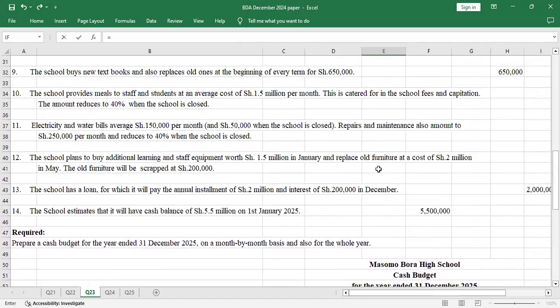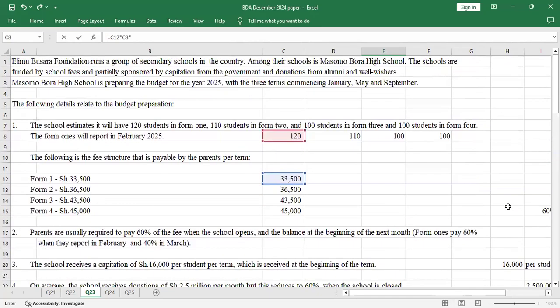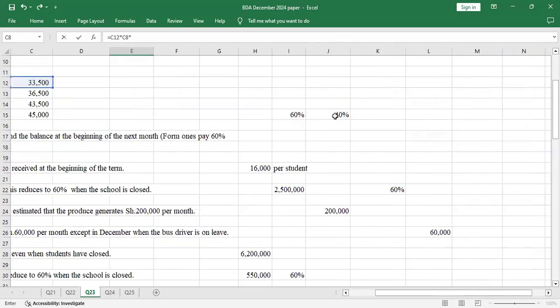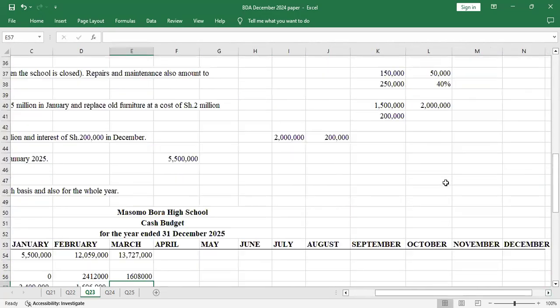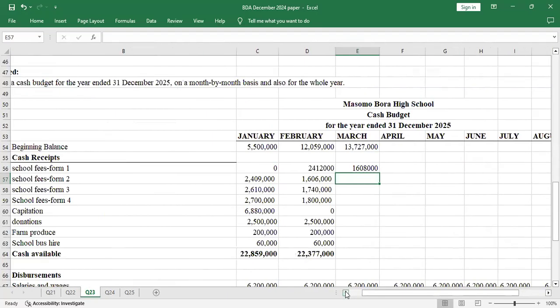So you will say the Form 1s were paying how much? They were paying 33,500 times 120 times 40%, because they already paid 60%. So the remaining part was 40%. Yeah, so that's the remaining amount that they're supposed to pay for March. Then for Form 1, Form 2 to Form 4, they are done.